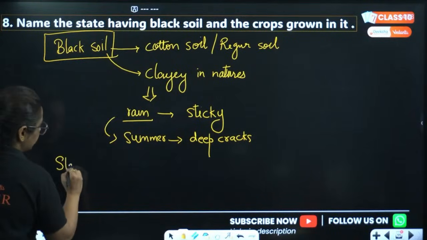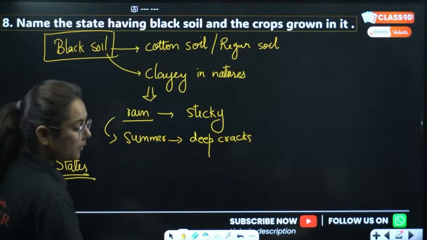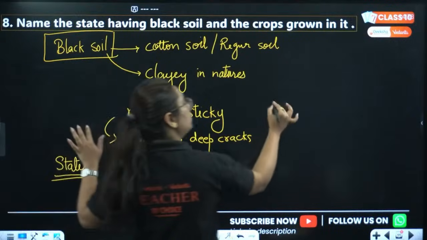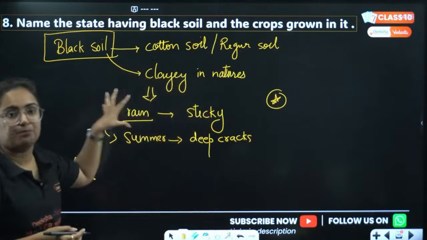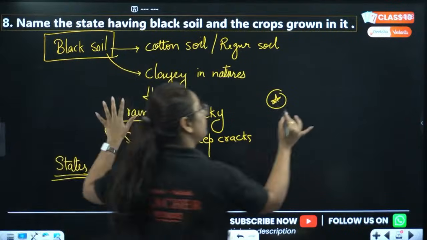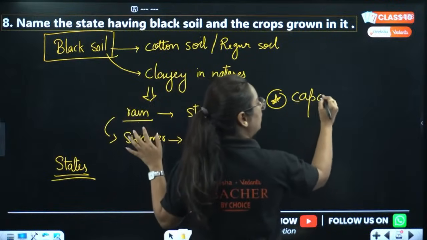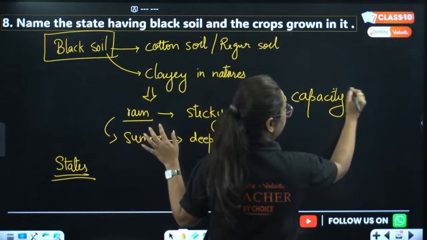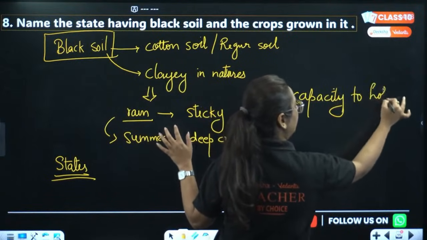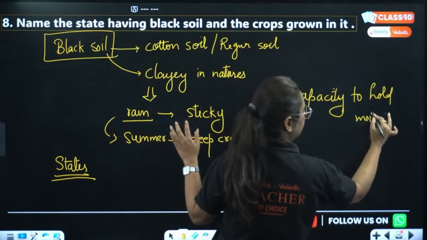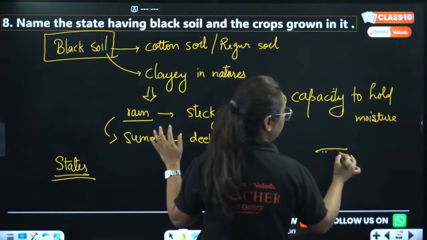Now the states where this soil is found, as you guys told me right now. Before that, I want to tell you one more important thing. Black soil is popularly known for its capacity to hold, what? Capacity to hold moisture. Very good. And this is how I got to know that.